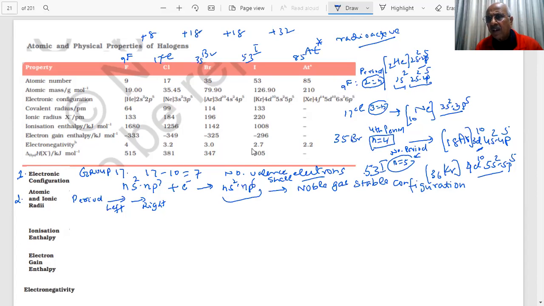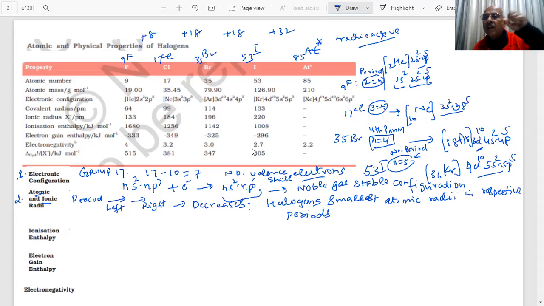You have forgotten everything. Atomic radius, what is that? I am talking of atomic radius. Okay, it decreases, student, because the effective nuclear charge increases. Therefore, student, halogens have the smallest atomic radii in the respective period, students.